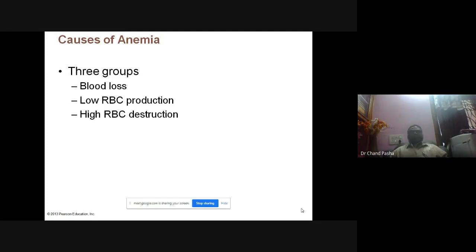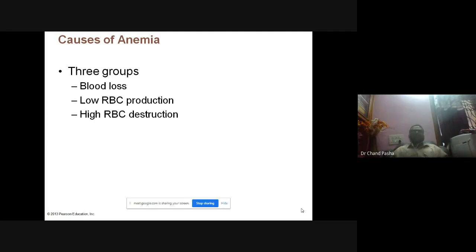So causes of anemia: three types, three reasons. One, loss of blood. It could be menstrual cycles, or stabbing, or a cut, or hemorrhage, whatever it could be. Second, low RBC production. If erythropoiesis is less, there could be many reasons. And third, high RBC destruction. See, low RBC production, we'll see. You must have heard about blood cancer.